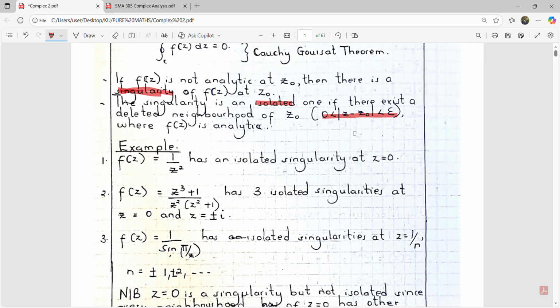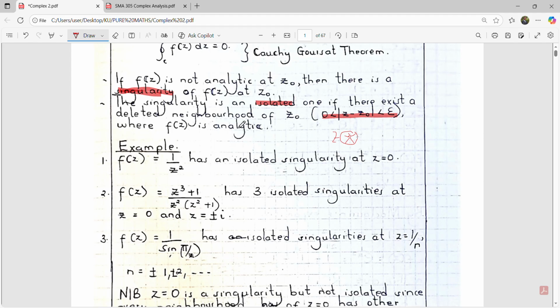The function will now be analytic. Epsilon is just a small number, so it represents the neighborhood of that point. For example, if z0 is this point here, and the neighborhood of z0 is this circle, there is no other singularity in this neighborhood, and then you say that is an isolated singularity.